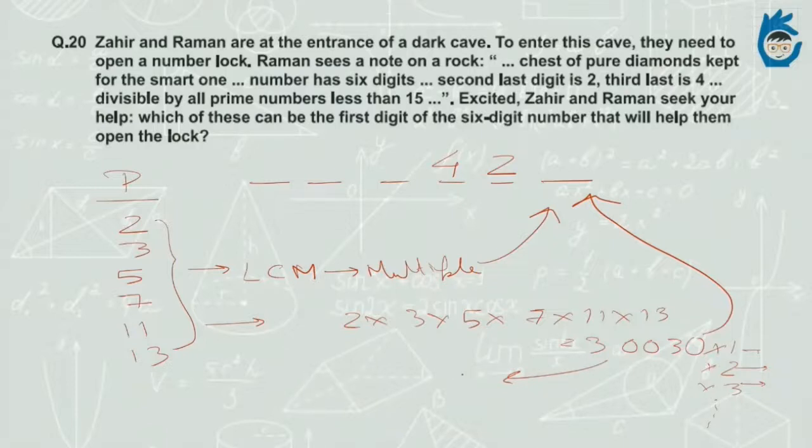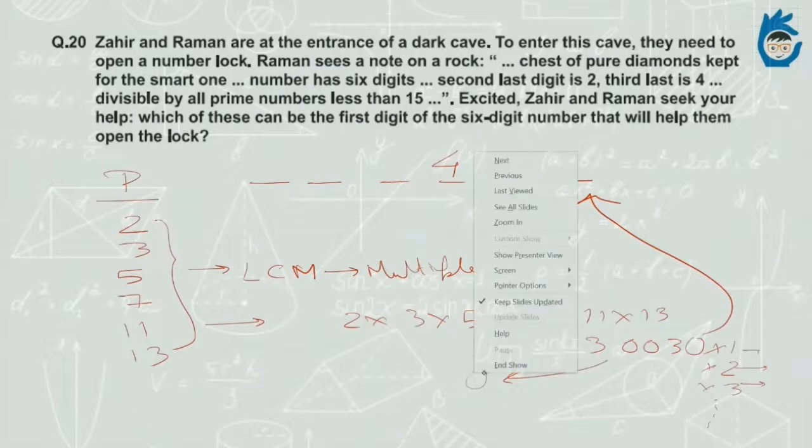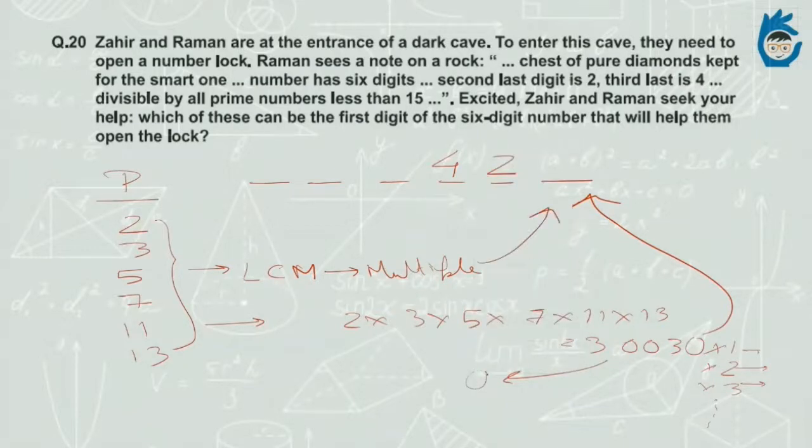Since 14 times 3 is 42, on multiplying by 14 we get 420420. So this is the 6-digit number we were looking for, 420420.